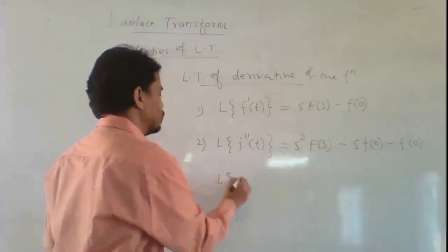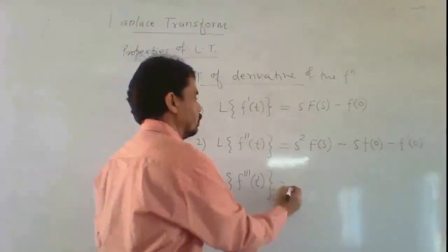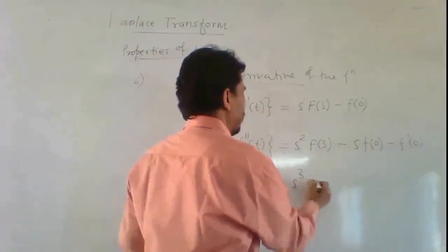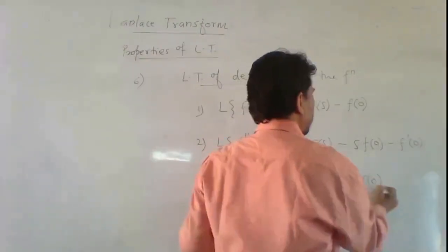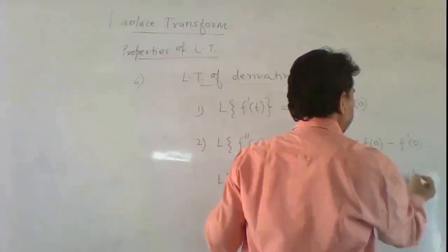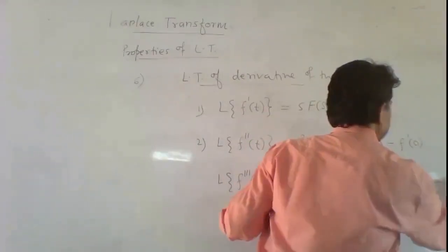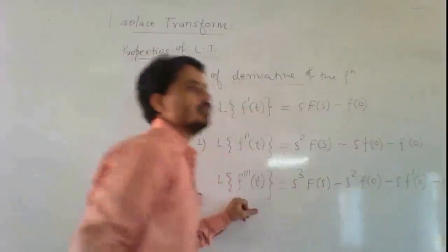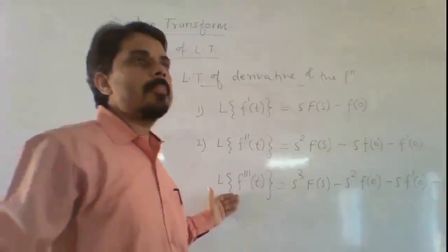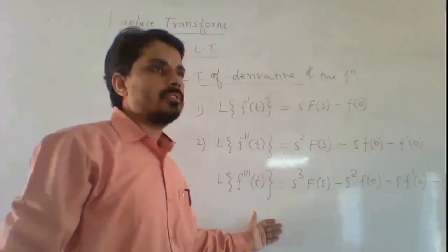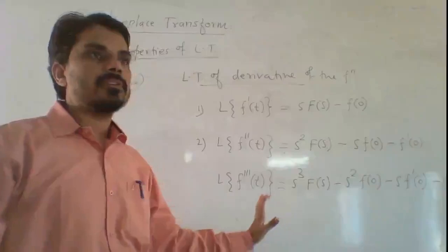Similarly, the Laplace transform of the third derivative f triple dash t is equal to s cube F of s minus s square f of 0 minus s into f dash 0 minus f double dash 0. Continuing this, we obtain the Laplace transform of the nth derivative of the function. So this is the Laplace transform of the derivative of the function.